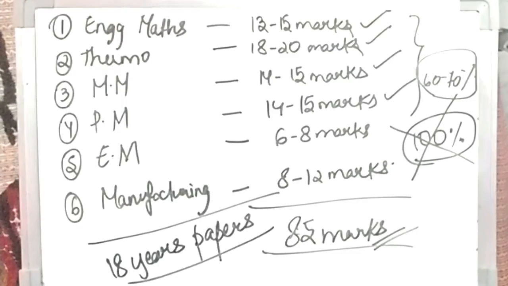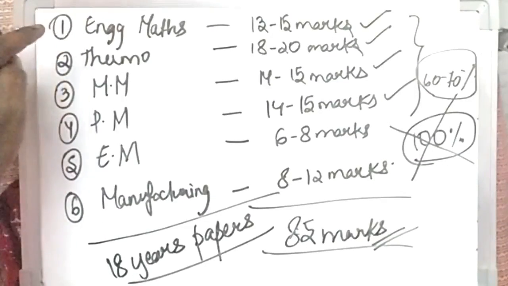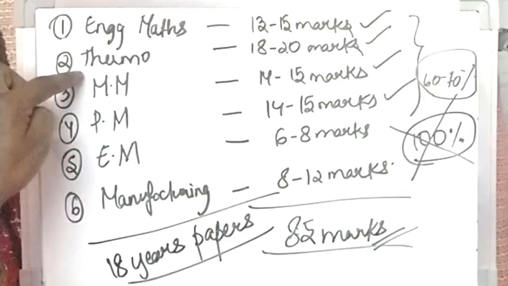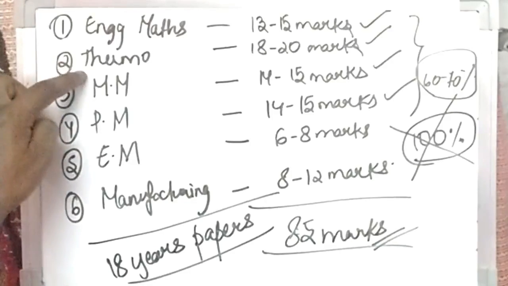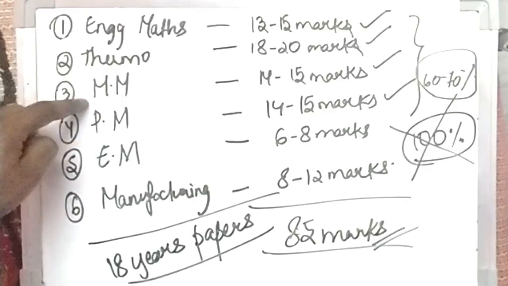Okay, so what I suggest is, go for thermodynamics. Maths, definitely you must concentrate on all the five topics because maths is a scoring part. In thermo, as I already said, try to cover heat transfer and electrochemistry first. Whereas in mechanical metallurgy, try to concentrate on all the formulae first so that you can solve any type of question that is thrown at you.